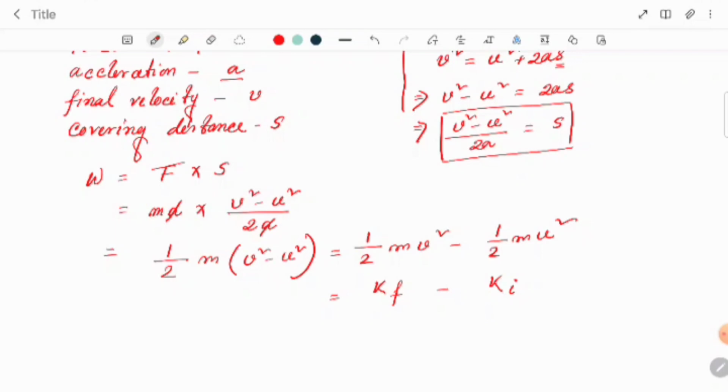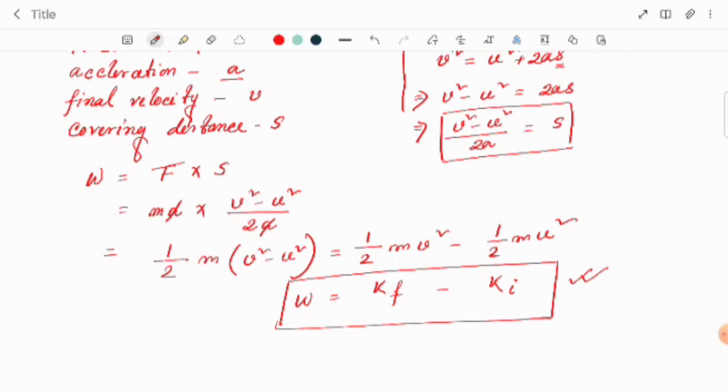So what about the total work done? W equal to Kf minus Ki, which is the increase in kinetic energy. Okay, Kf minus Ki. That is the work energy theorem.